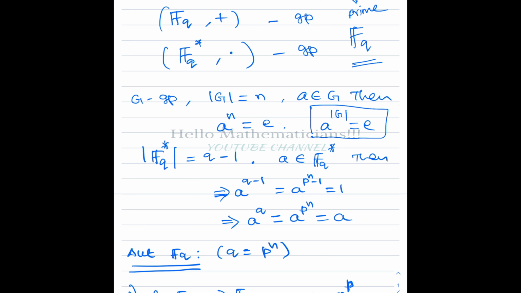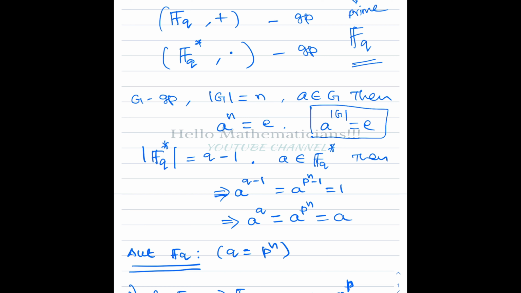This follows from Lagrange's theorem, because the subgroup generated by a has order the same as the order of the element a, and order of every element divides the order of the group. If you combine these two facts, you get a power n equals e.